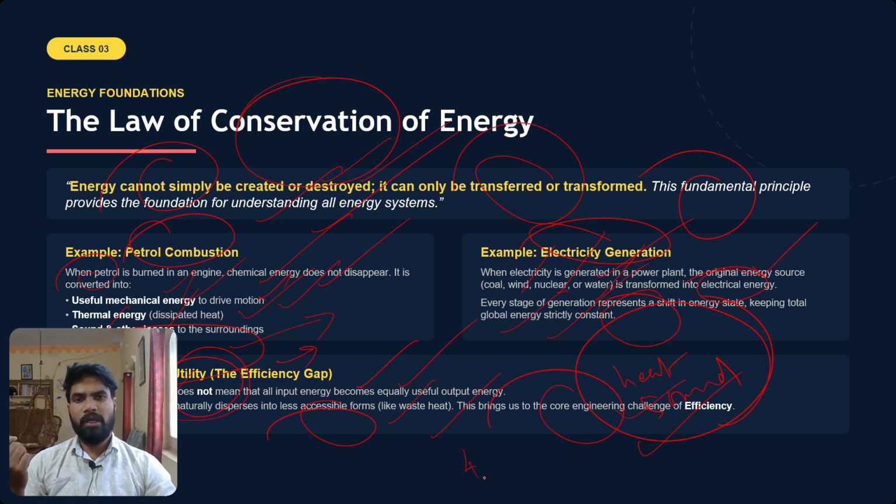Like I told, if some quantity of petrol is burnt, not all the energy that is being generated in a bike is utilized. Some of that energy is wasted in the form of heat, and sometimes we are applying brakes, then also some of the energy is lost. In that way there is some loss, which is not useful for us. So there comes the issue of efficiency. How much percentage of the energy that is converted or transformed you are using, that is what is called the efficiency of the system, right?